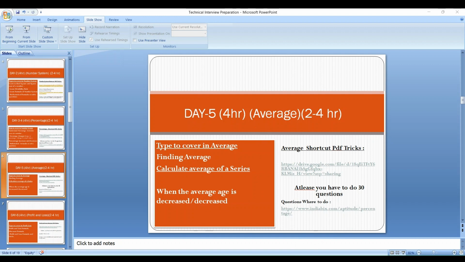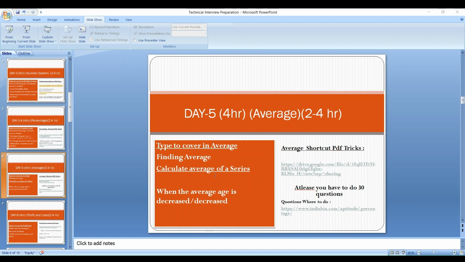In the topic of profit and loss, you have to cover the profit and loss basic formulas, the discount formula, and the tricks behind the profit and loss formulas. Next, I have also attached the shortcuts related to profit and loss. So let's go to the sheet. Here you can see the sheet.